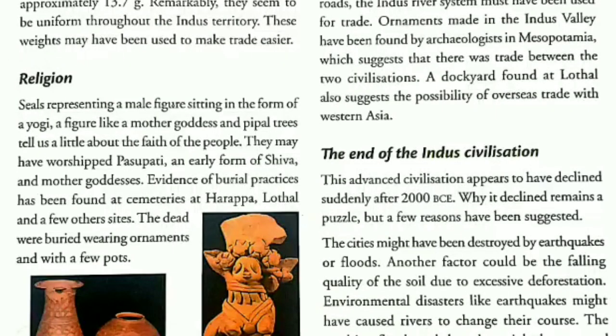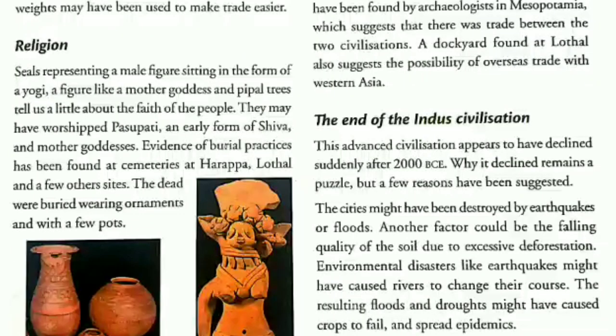About the religion of the people of Indus Valley Civilization. The evidences that tell us about the religious practices of the people are seals representing a male figure sitting in the form of a yogi, figures which look like a mother goddess, and people worshipping trees. Evidences of burial practices have been found at various sites. The dead were buried wearing ornaments and with a few pots. It is believed that the people believed in life after death also, so they used to bury the dead along with their essentials like ornaments and pots.